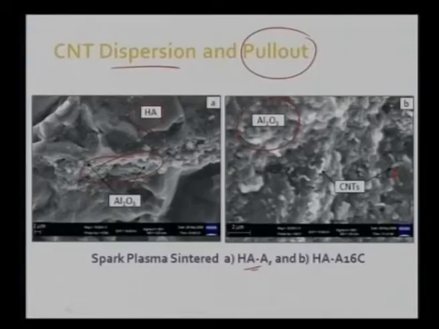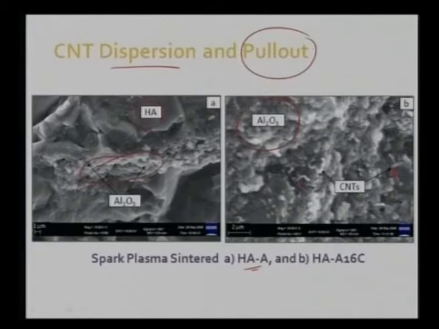So there definitely we have to supply some extra energy in order to fracture carbon nanotubes or induce their pull out. So this pull out is telling two things, that first of all, CNTs are very well dispersed in the matrix. Secondly, it will also enhance its fracture toughness. Those are the two things we can infer from this particular SEM image.